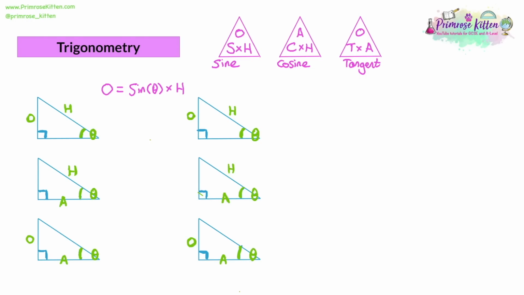Now, let's say you want to find a different side. Let's say you want to find the hypotenuse. So we'd have a value for the opposite, we have a value for the angle. So we look again at the form of the triangle for this. We're looking for H, the hypotenuse. So you cover it up with your finger.